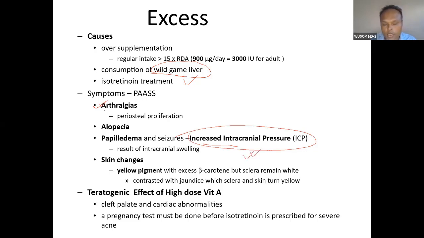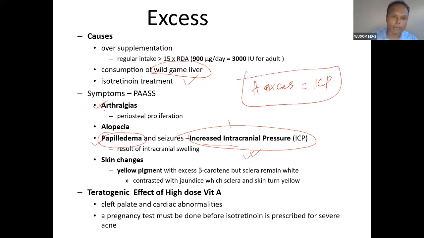This intracranial presentation we have already done. What happens in intracranial pressure? Go and see the manifestations of intracranial pressure. So this is related to papilledema. Papilledema is actually because of intracranial pressure. If you see the optic disc, it is swollen. Okay, so this is called papilledema. So remember, excess vitamin A is ICP, intracranial pressure, along with dermatological, hepatic manifestation and joint.